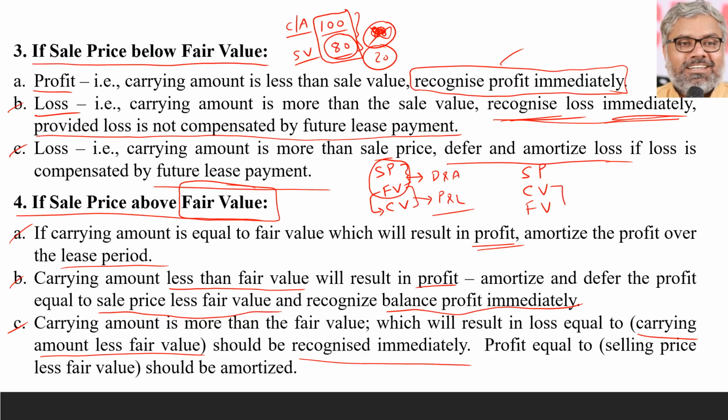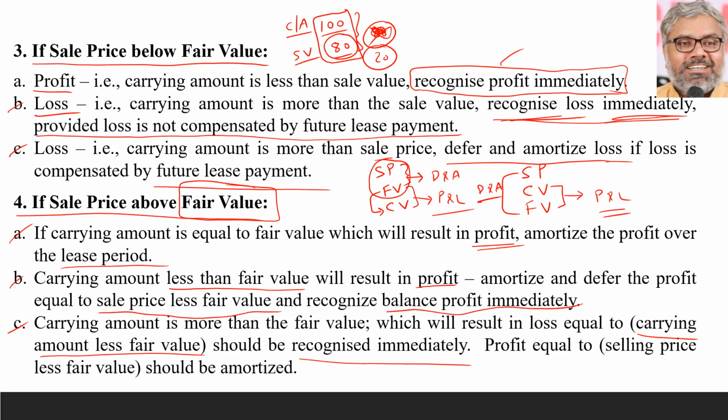Carrying amount and fair value, this difference should be recognized as loss immediately, and profit equal to selling price less fair value should be deferred and amortized. That's what happens when carrying amount is more than fair value but selling price is also more than fair value.